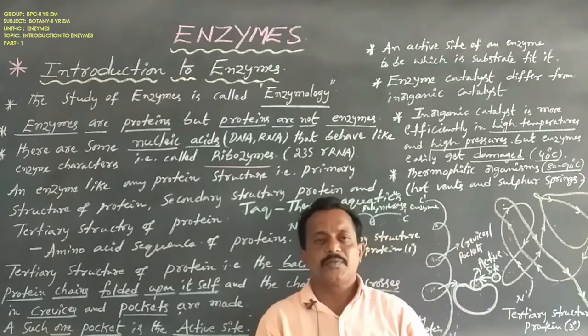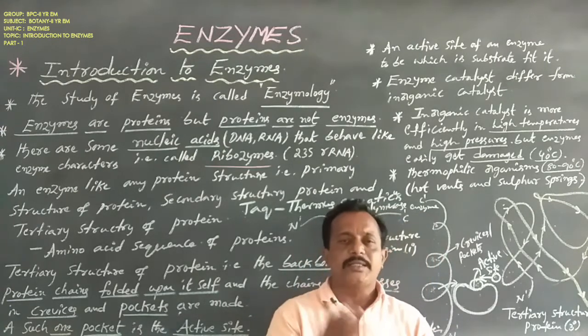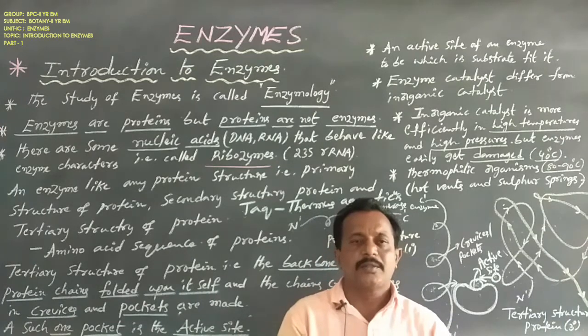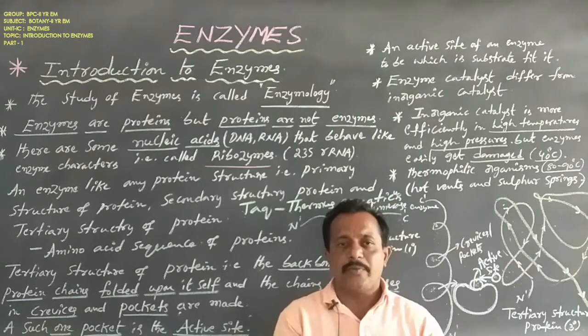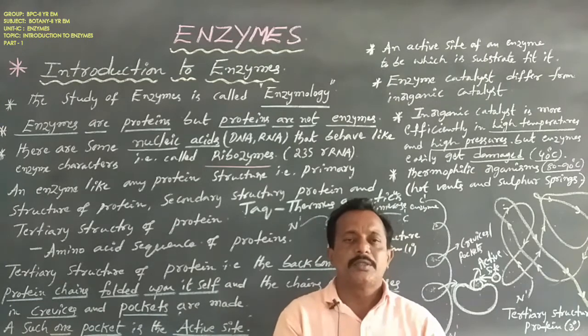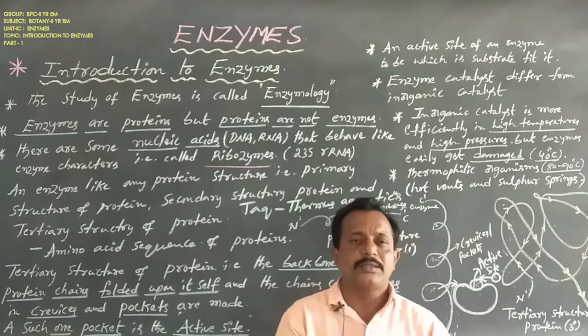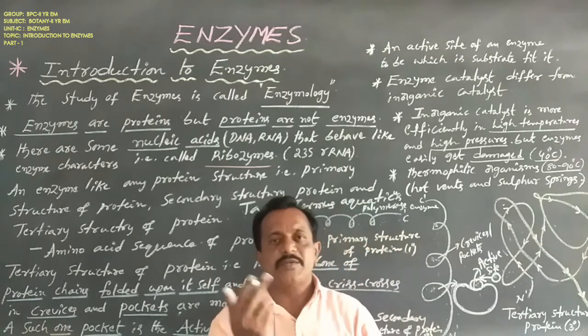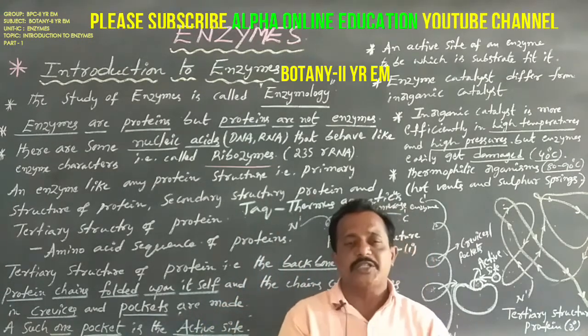So dear students, inorganic catalysts are more efficient at high temperatures and high pressures. But normal enzymes get damaged at high temperatures, above 40 degrees centigrade. But thermophilic organisms produce highly efficient enzymes between 80 and 90 degrees centigrade. These enzymes are not damaged at high temperatures. These enzymes are named Taq polymerase enzyme. This is a very important enzyme.